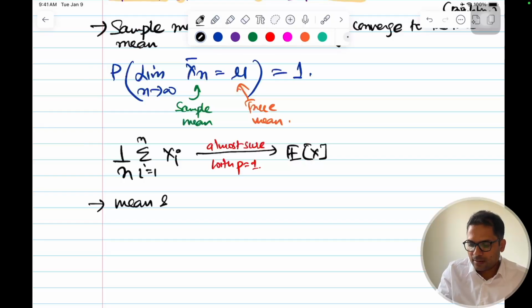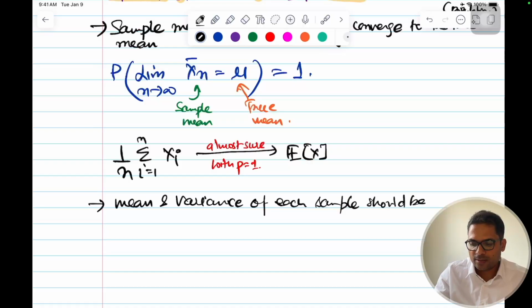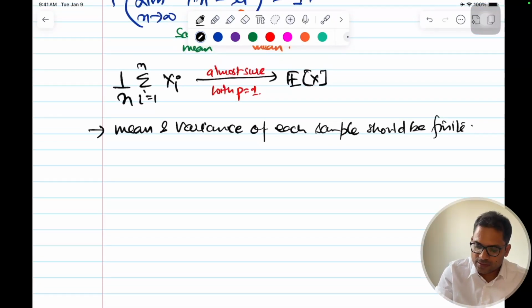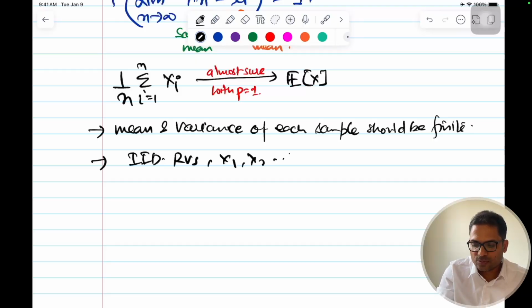Mean and variance of each sample should be finite. That's the requirement. And this is for Xn. So IID random variables X1, X2 till Xn.